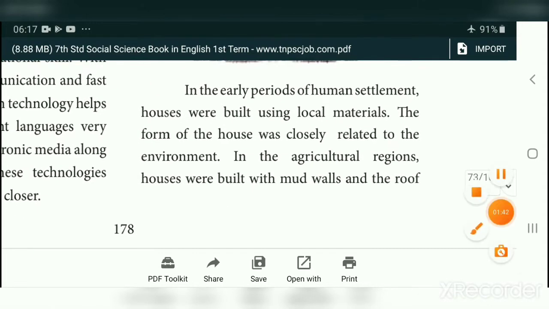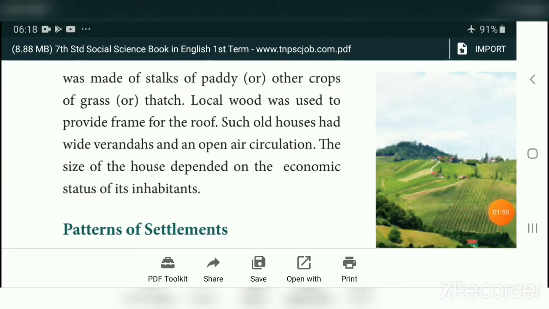In the agriculture regions, houses were built with mud walls and the roof was made of stacks of paddy, rice or other crops, grass or thatch. Local wood was used to provide the frame for the roof. They used local wood to frame the house.